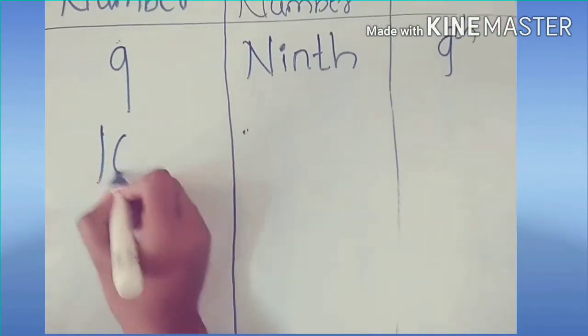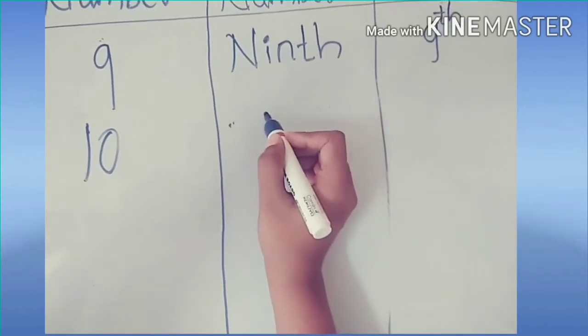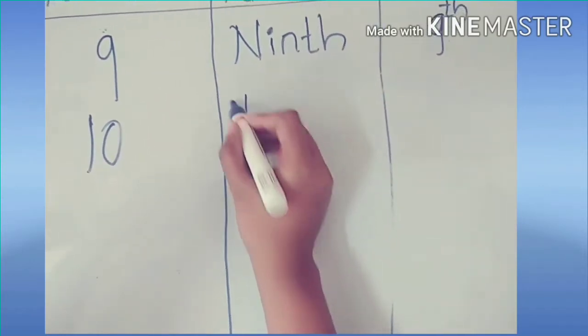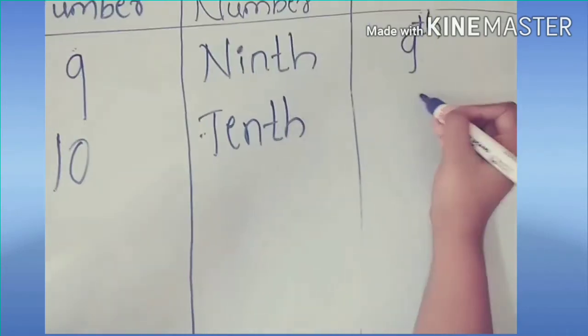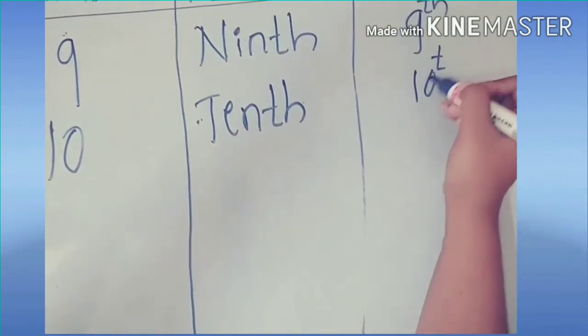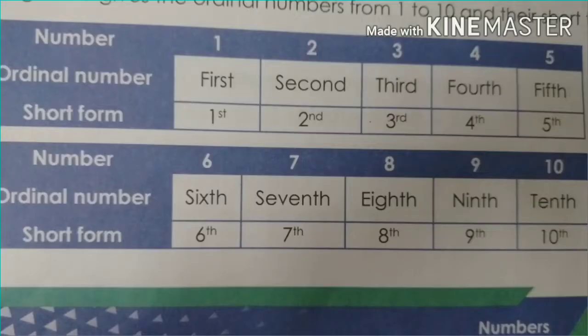And 10. Its ordinal form is TENTH, tenth. Its short form is 10TH, tenth. Dear students, the following table gives the ordinal numbers from 1 to 10 and their short forms.